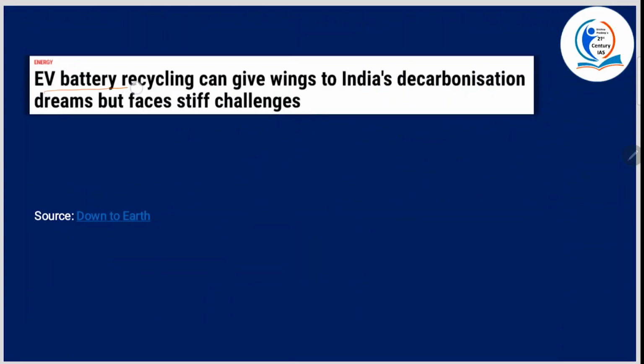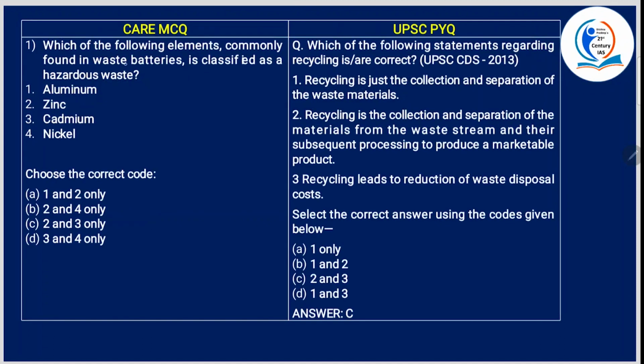Now, EV battery recycling can give wings to India's decarbonization dreams but faces stiff challenges. Okay, now we'll get into the MCQ. Which of the following elements commonly found in waste batteries is classified as a hazardous waste? Now here I want to mention one convention which is important for prelims.